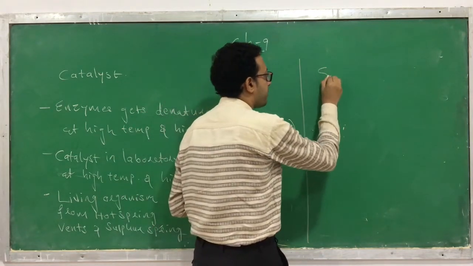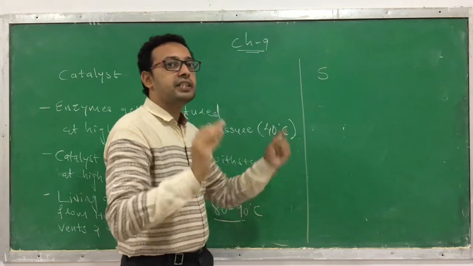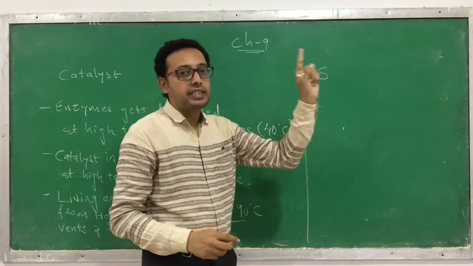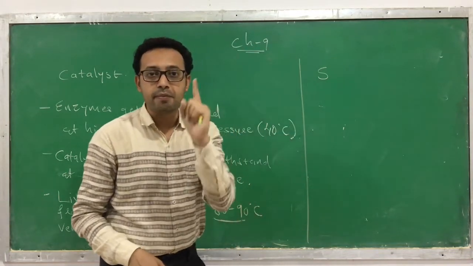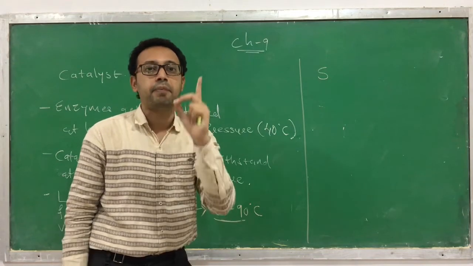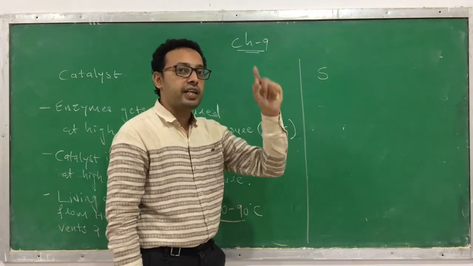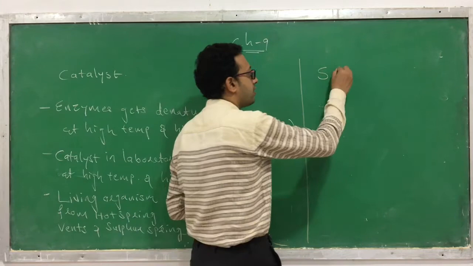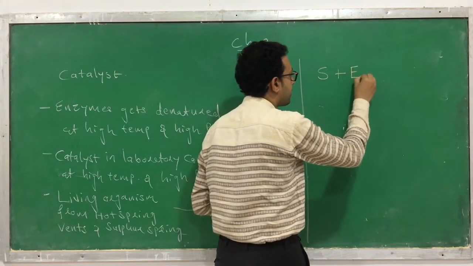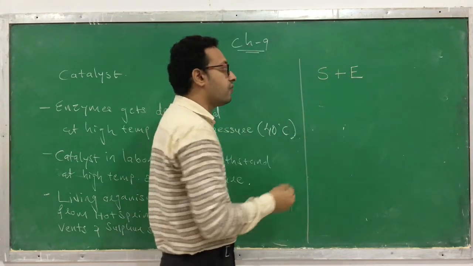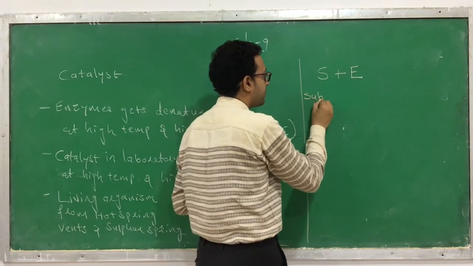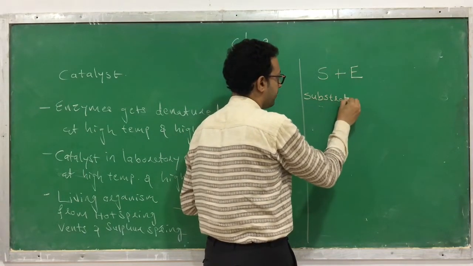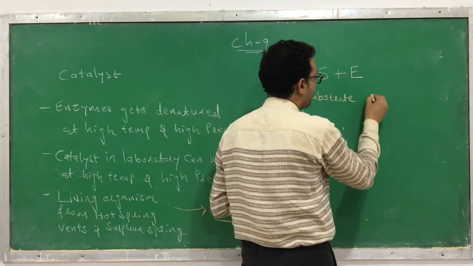This is a substrate. Remember, a substrate is a compound or chemical on which the enzyme acts. S denotes substrate, and E denotes enzyme.